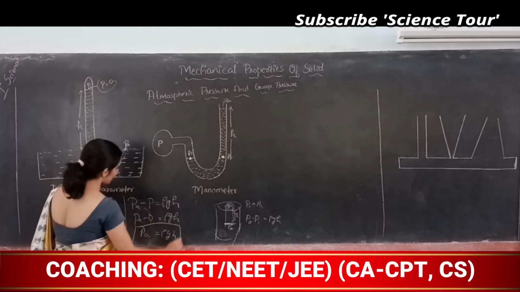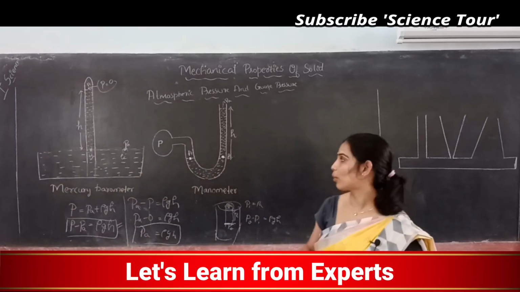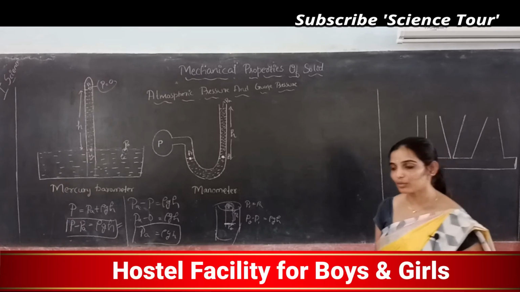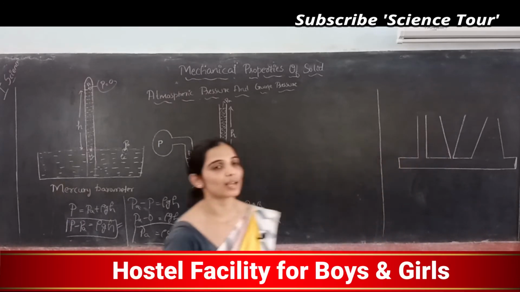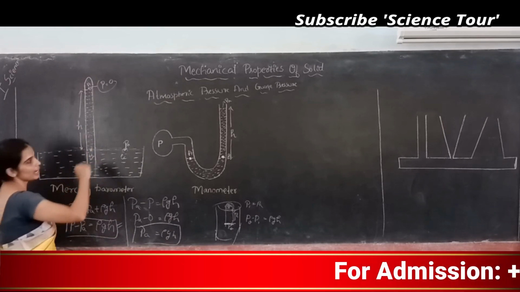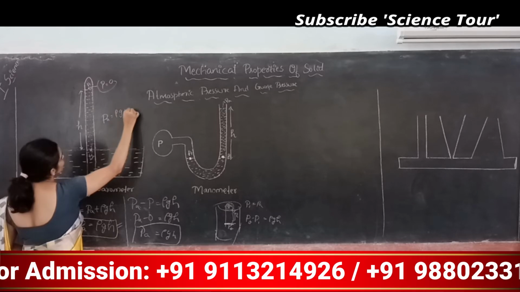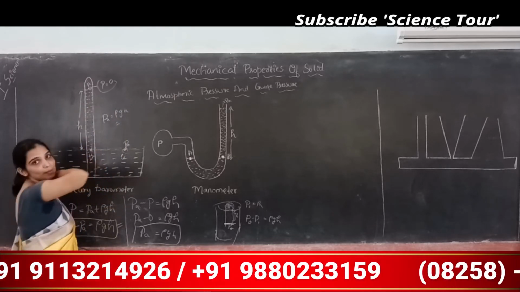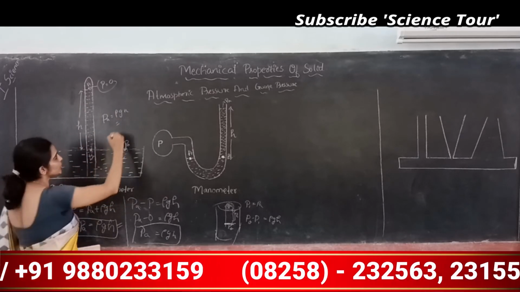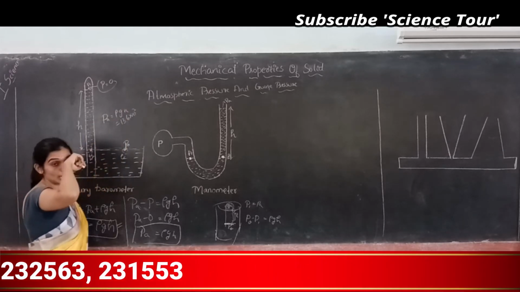So this formula I wanted to give you to find out pressure at any point using a barometer. How will you find out pressure at any point using a barometer? You will take a barometer, you will measure the height, and atmospheric pressure is rho gh. Rho means density of the mercury. What is the density? 13.6 into 10 to the power of 3 is the density of the mercury.